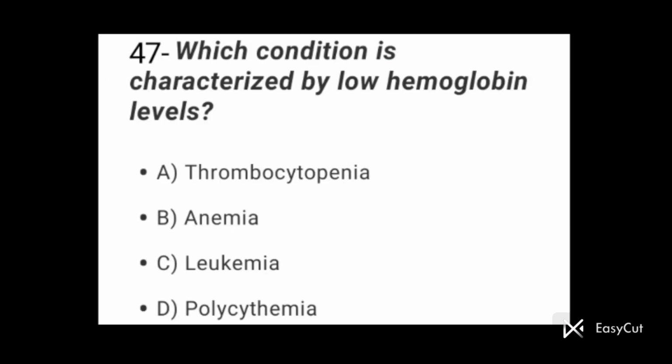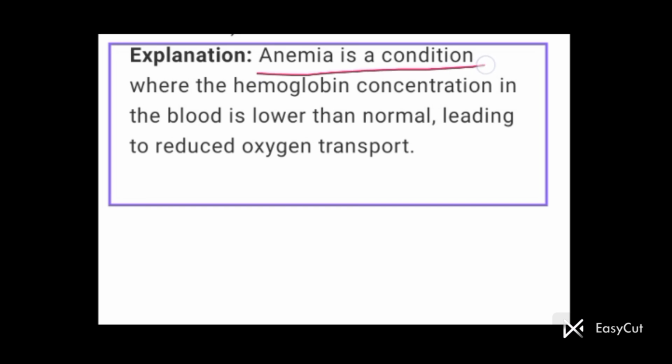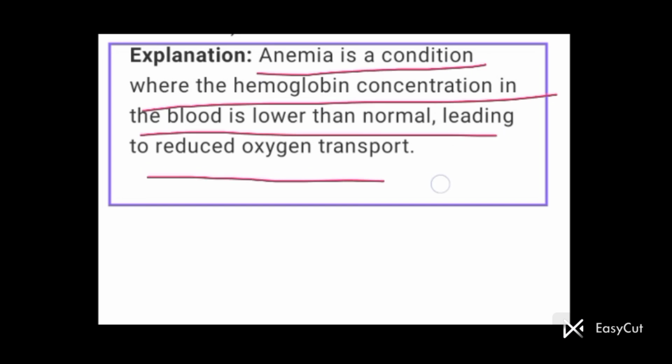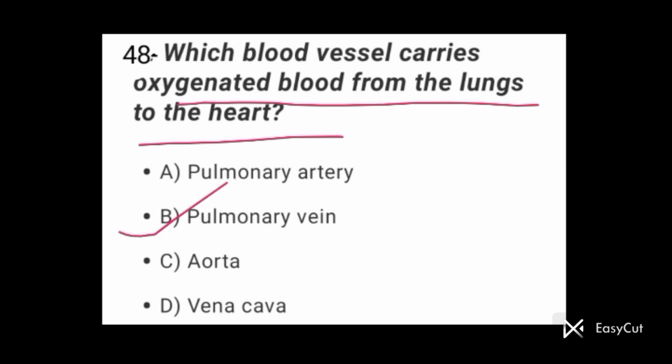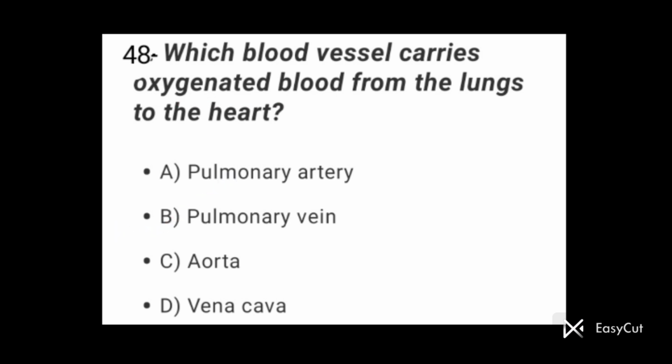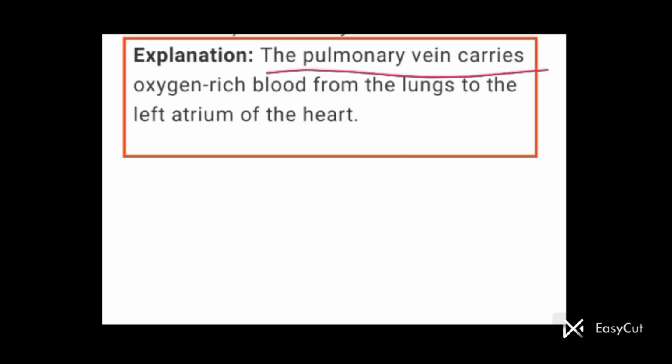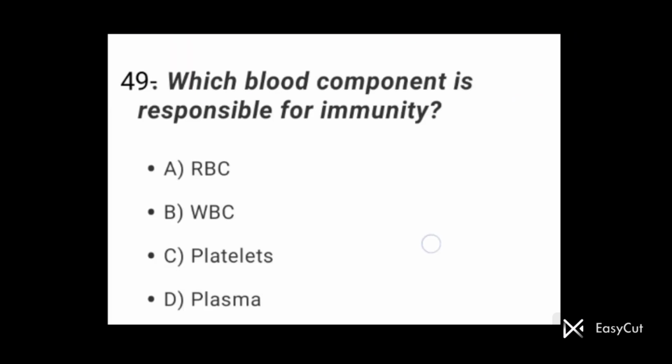Question number 47. Which condition is characterized by low hemoglobin level? Option B is correct here. Anemia is the condition which is characterized by low hemoglobin level. Anemia is a condition where the hemoglobin concentration in the blood is lower than normal, leading to reduced oxygen transport. Question number 48. Which blood vessel carries oxygenated blood from the lungs to the heart? Option B is correct here. Pulmonary vein is the blood vessel which carries oxygenated blood from the lungs to the heart. So the pulmonary vein carries oxygen-rich blood from the lungs to the left atrium of the heart.